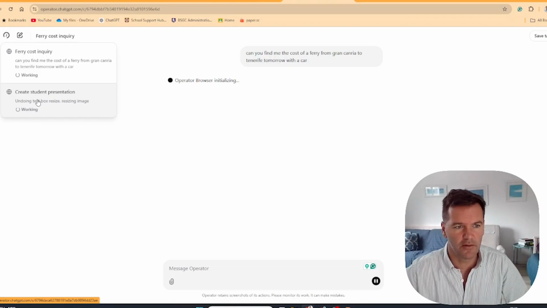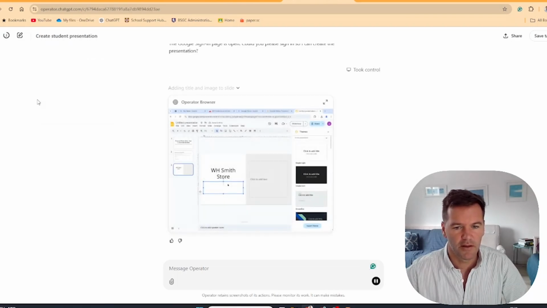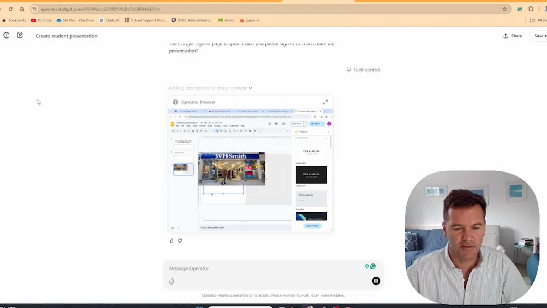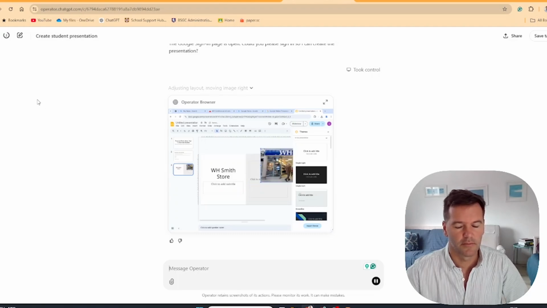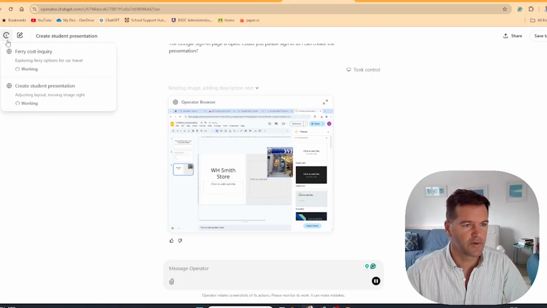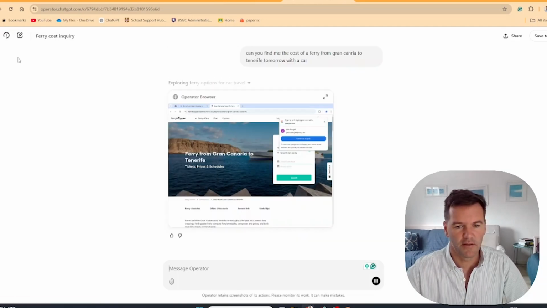Let's see how it's getting on over here. Brilliant. It's putting in the images that it's pinched. Making that slideshow. Shrinking it down. How's it getting on with finding my ferry?